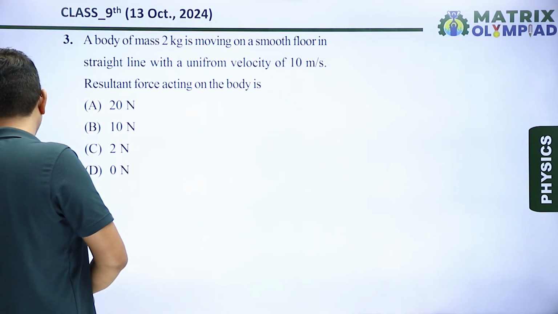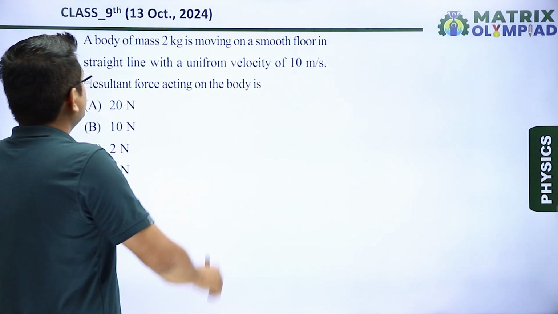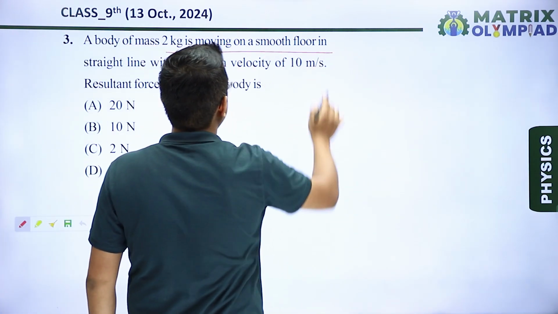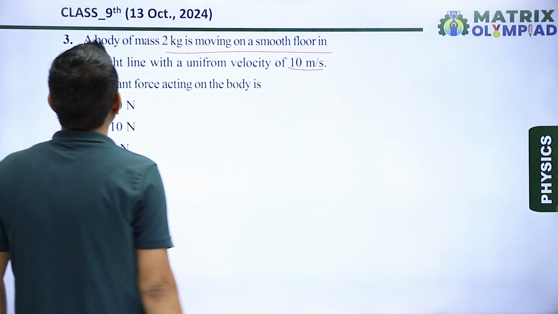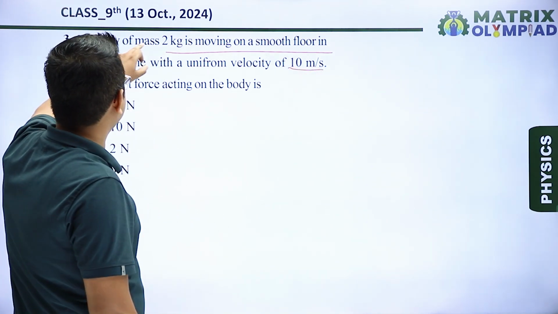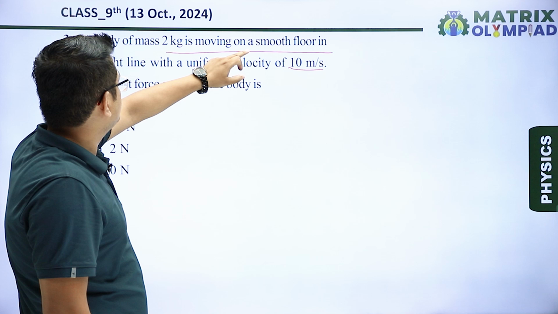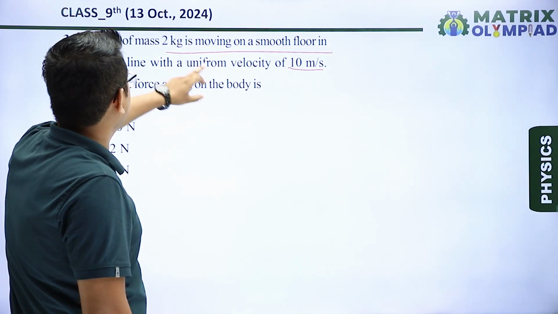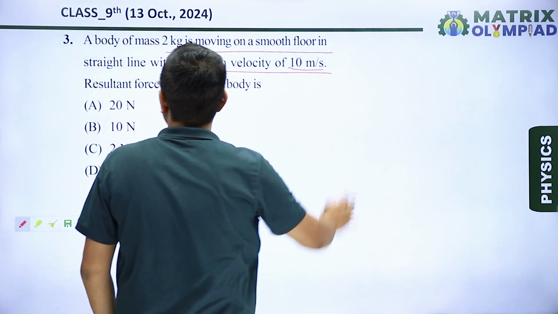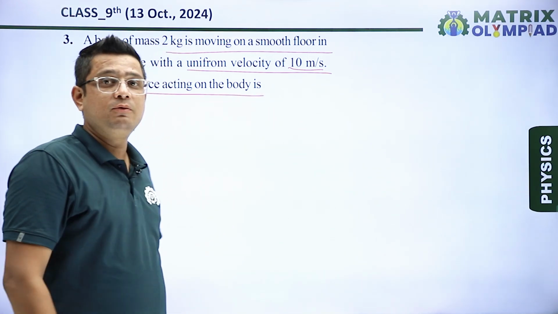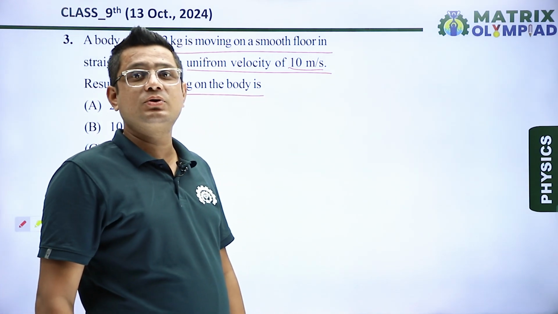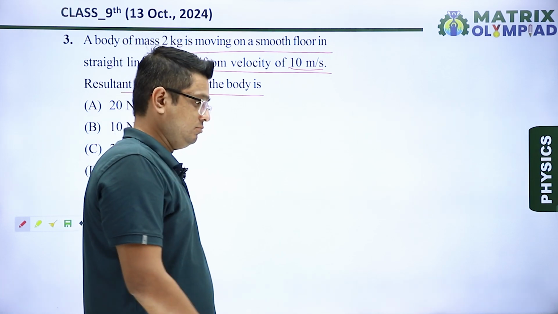Next question number 3. A body of mass 2 kg is moving on a smooth floor in a straight line with uniform velocity of 10 meter per second. Again I am reading the question. A body of mass 2 kg is moving on a smooth floor in a straight line with uniform velocity. That means it is doing a uniform motion. The resultant force acting on the body is, when body is doing uniform motion, that means net force acting on it will be 0. Okay.